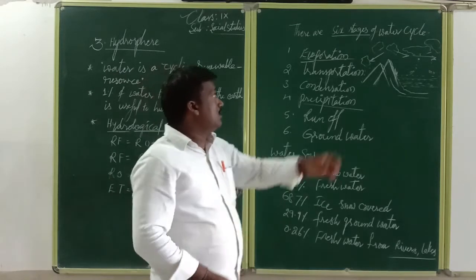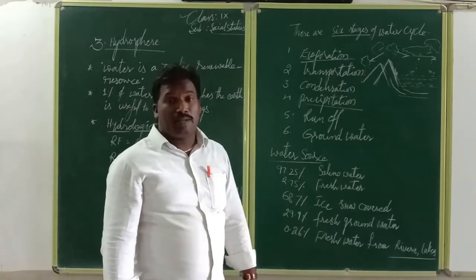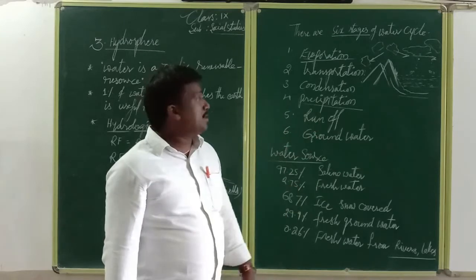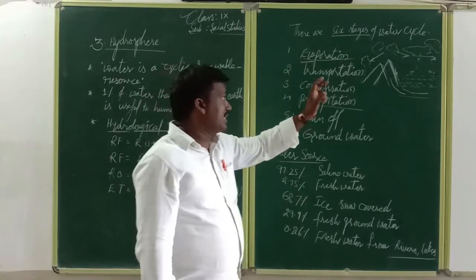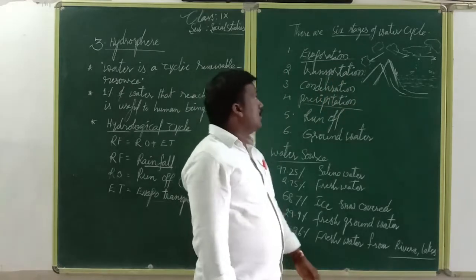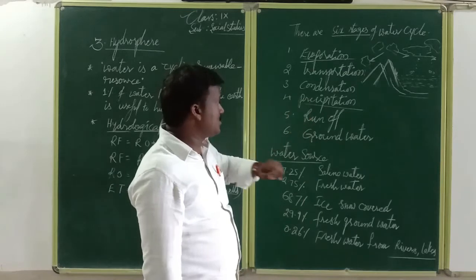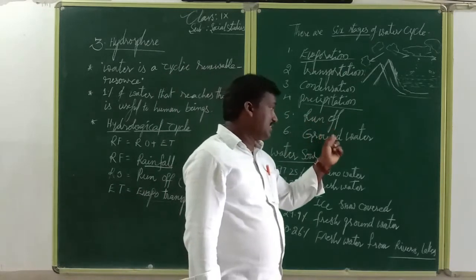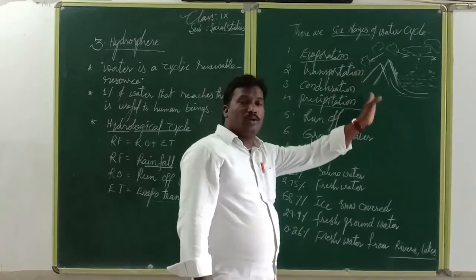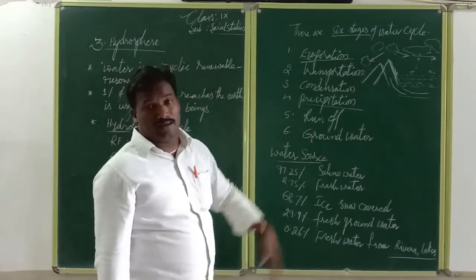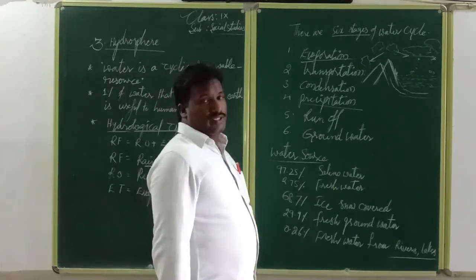Therefore, these are the 6 stages of the water cycle that are predominant in the hydrosphere. The first one is evaporation, second is transportation, third is condensation, fourth is precipitation, fifth is runoff, and sixth is groundwater. These are the main stages in the hydrosphere. Now we can come to the water sources.